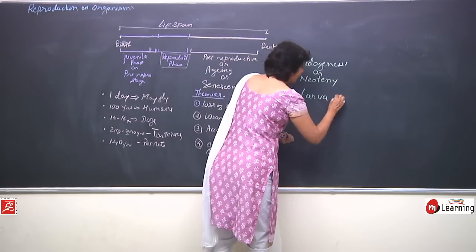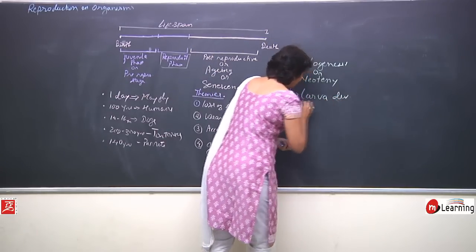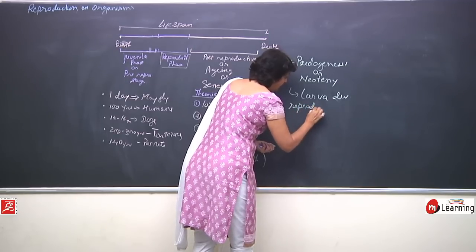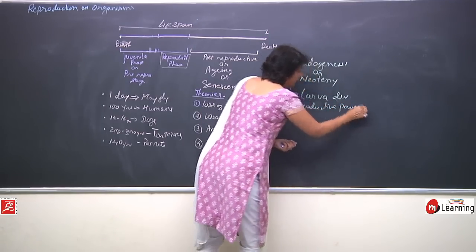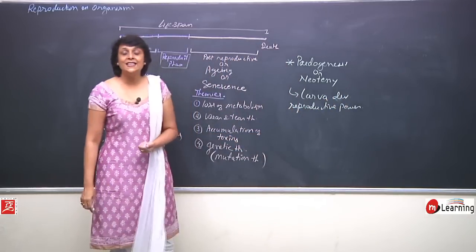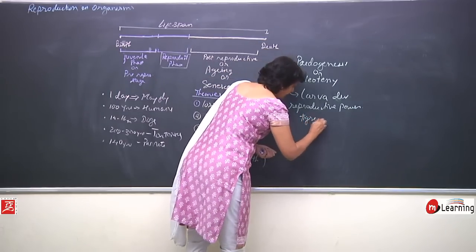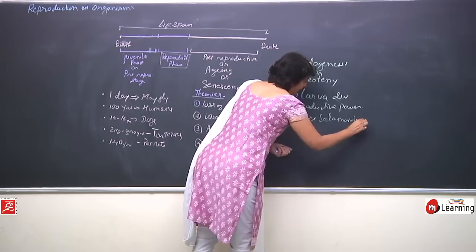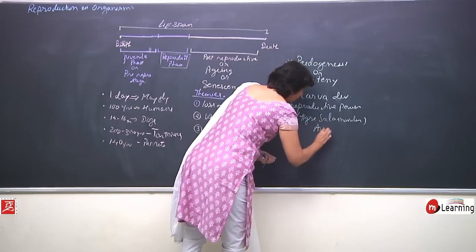When a larva develops reproductive power. It is seen in tiger salamanders, or the scientific name is Ambystoma.